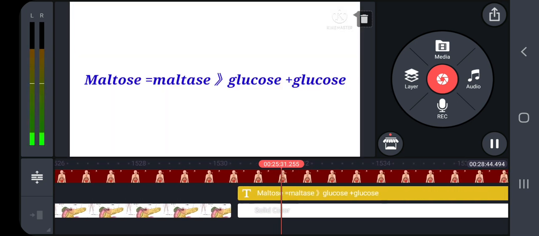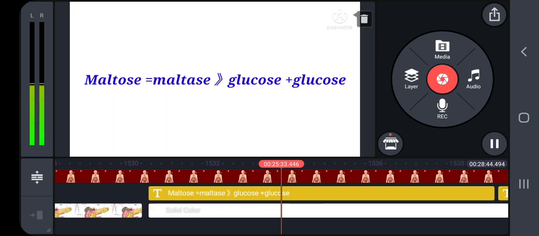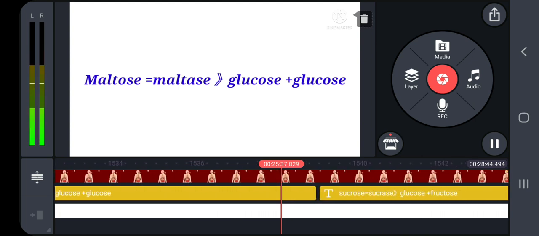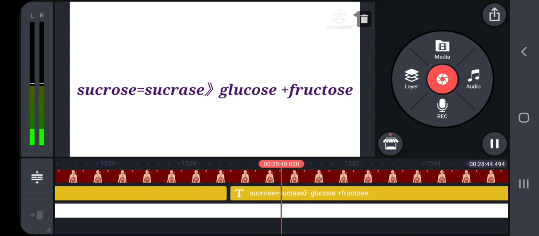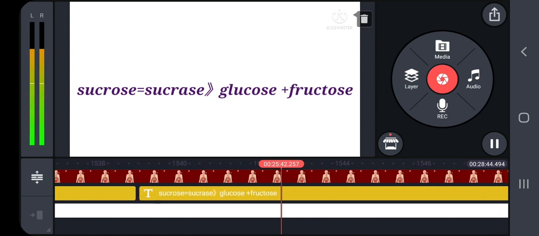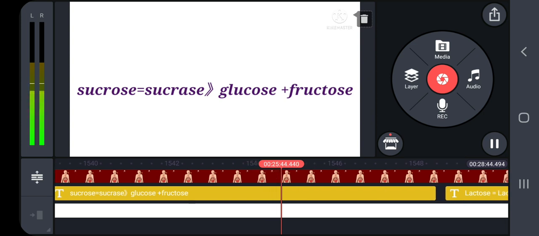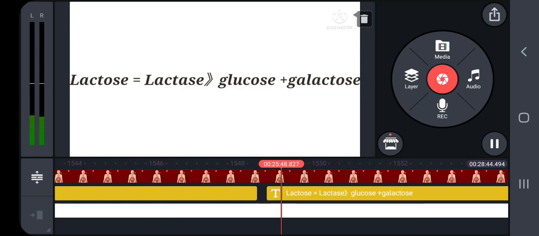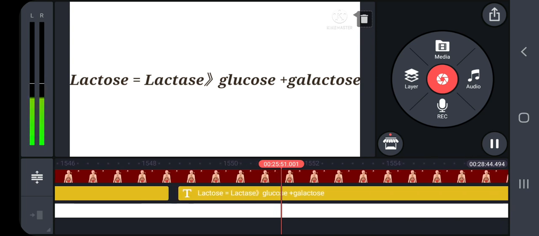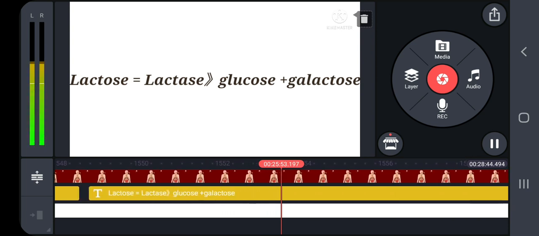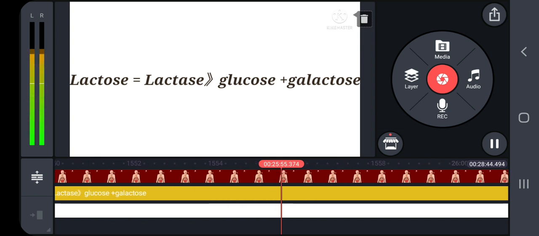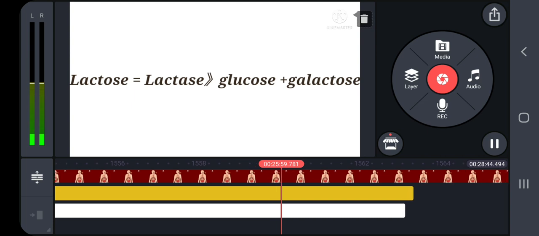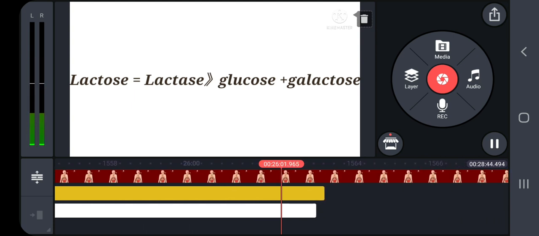For example, maltose gives rise to glucose with the action of maltase. Sucrose gives rise to glucose and fructose with the action of sucrase. Lactose gives rise to glucose and galactose with the action of lactase. Likewise, the breakdown will occur.